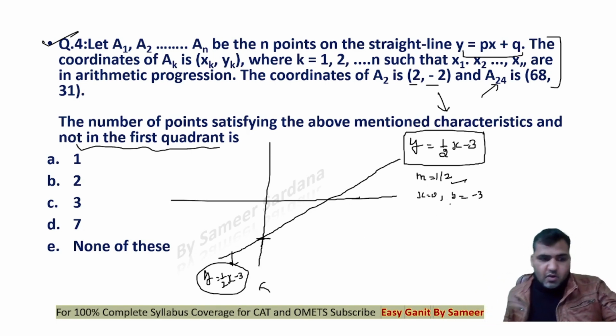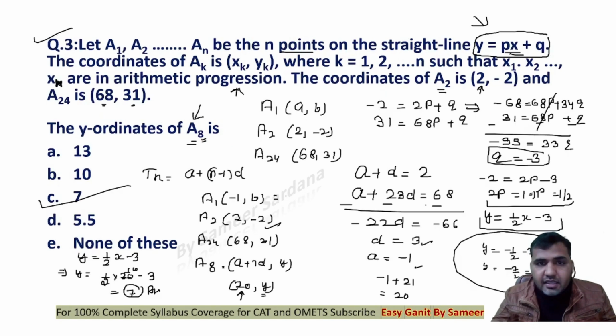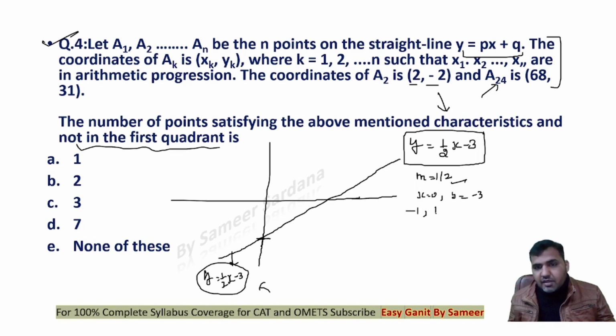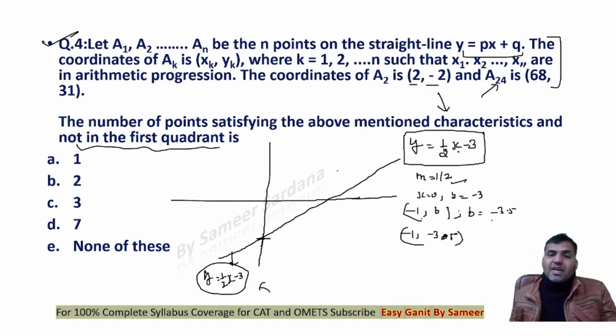So guys, we know that the first point that lies on the line is minus 1 and b, right? Now if I put x as minus 1, the value of y, the value of b, you can say that the ordinate of this would be minus 3.5. So minus 1 and minus 3.5 will be a point which will not be in the first quadrant. Why? Because all those points which lie in the first quadrant, abscissa and ordinate both have to be positive. Here both are negative, right?